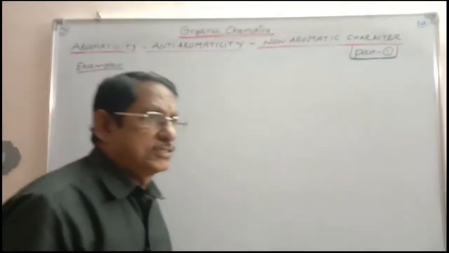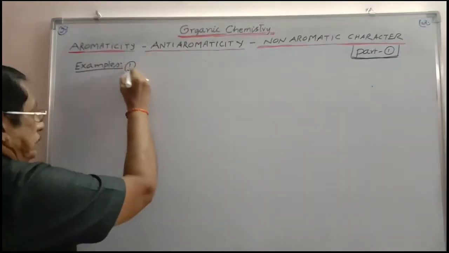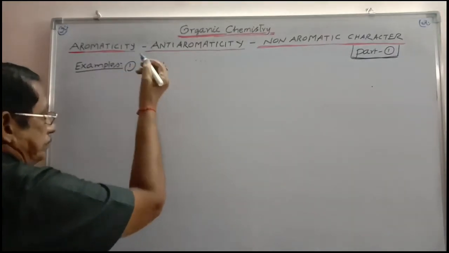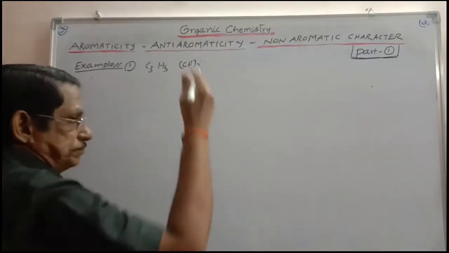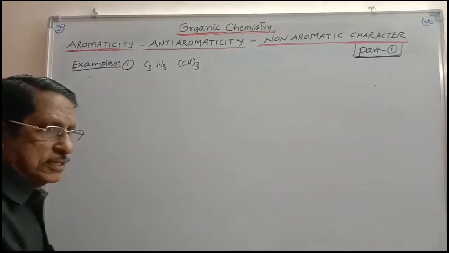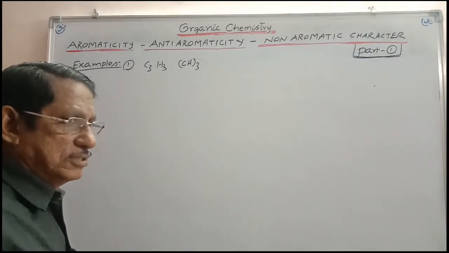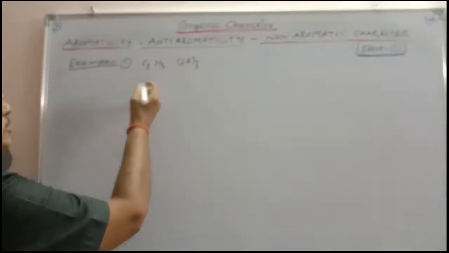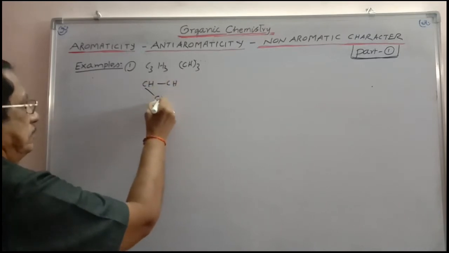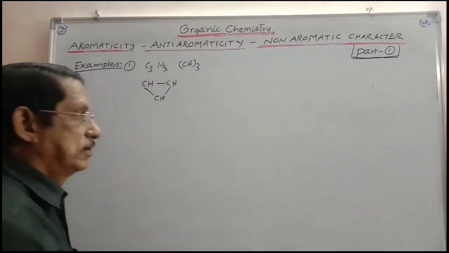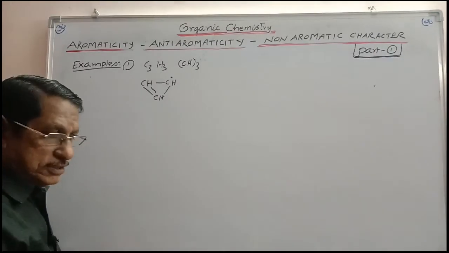Now let us consider some examples. First, let us consider C3H3, that is CH thrice. It is a cyclic compound. All the carbons are sp2 carbons. So it is planar. Now let us take CH, single bond CH like this. If one pi bond is formed here, this carbon will be having a single electron.